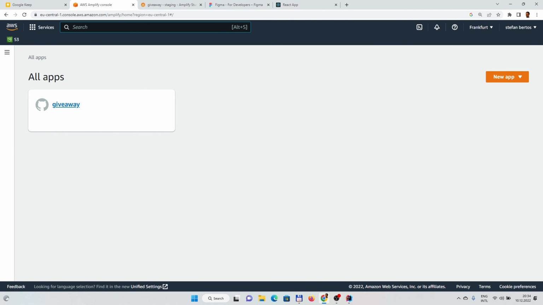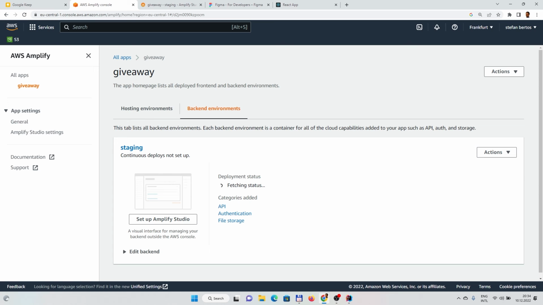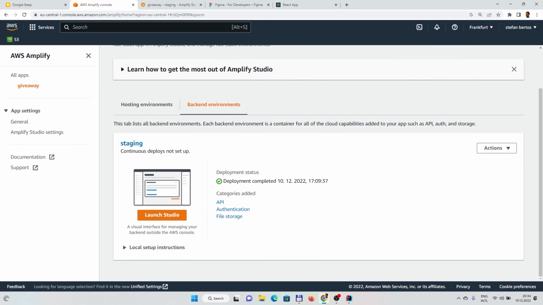and let's see what options we have here. Currently we have just the backend environments and some services or features or categories which they say were used. What we can do is, for example, close this environment and say that the next environment is prod, which we might do as well, because it's interesting to see.